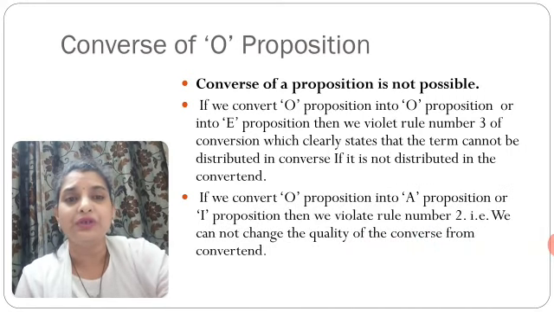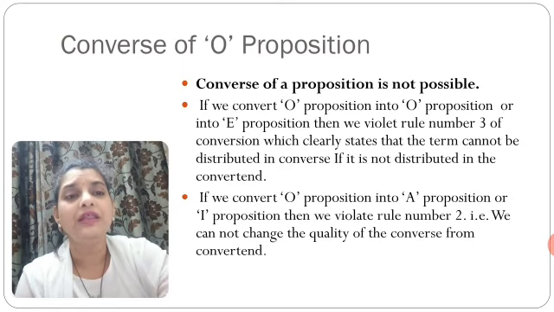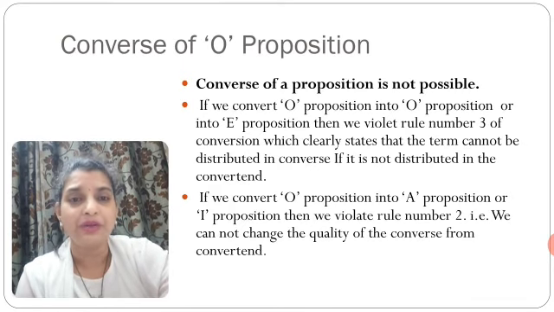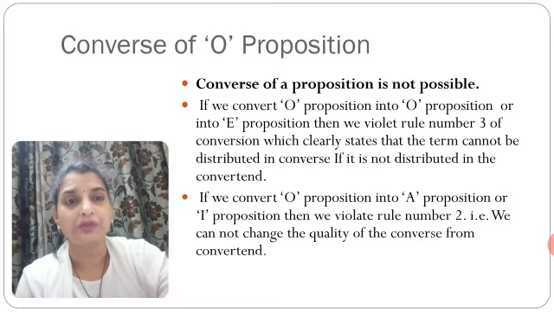And if we convert O proposition into A proposition or I proposition, then we violate rule number 2, that we cannot change the quality of the proposition, because A is an affirmative proposition, I is an affirmative proposition, and O is a negative proposition.